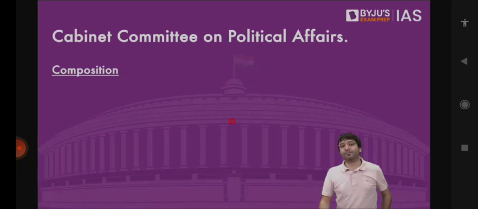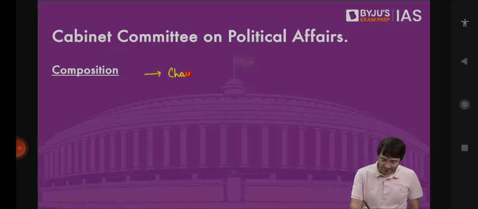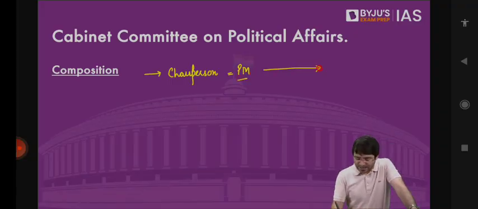Then we have Cabinet Committee on Political Affairs. And the chairperson of this Cabinet Committee is the Prime Minister. And we call this Cabinet Committee on Political Affairs the Super Cabinet.